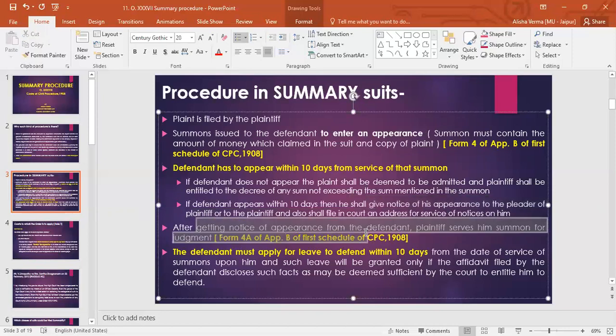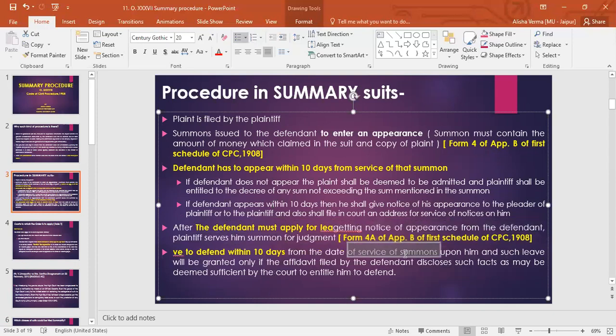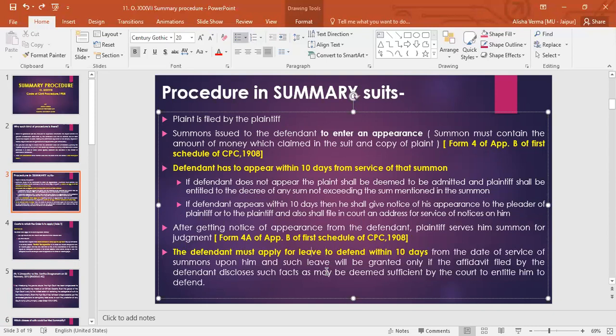After getting notice of appearance from the defendant, the plaintiff serves him summons for judgment. The second summons which is issued here is that the defendant will be served another summons from the plaintiff which would be of judgment, and the defendant must apply for leave to defend within 10 days from the date of service of summons upon him, and such leave will be granted only if the affidavit filed by the defendant discloses such facts as may be deemed sufficient by the court.